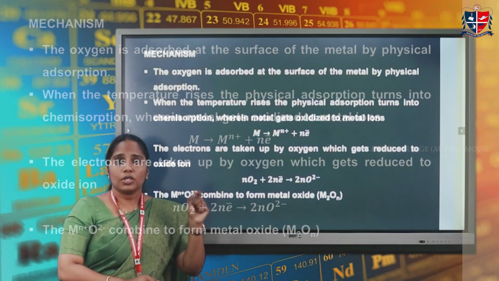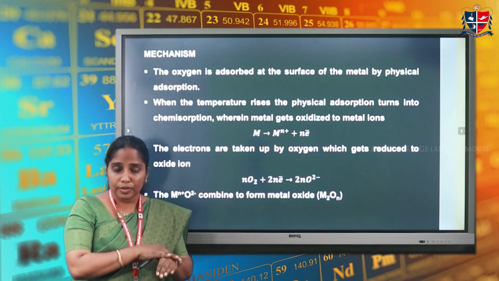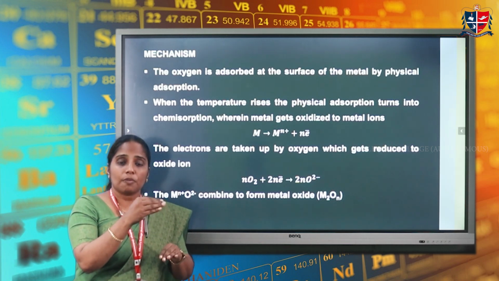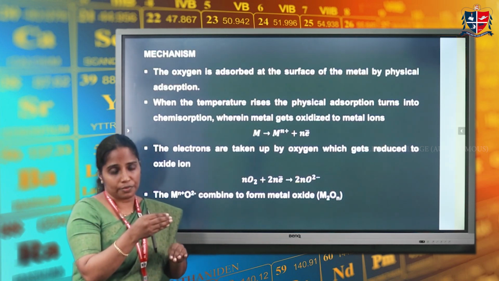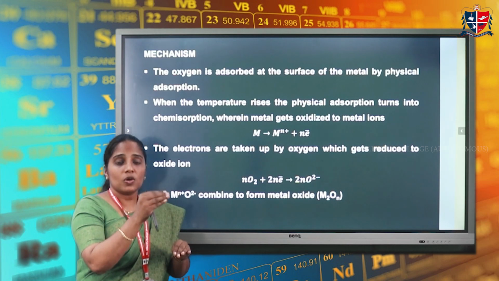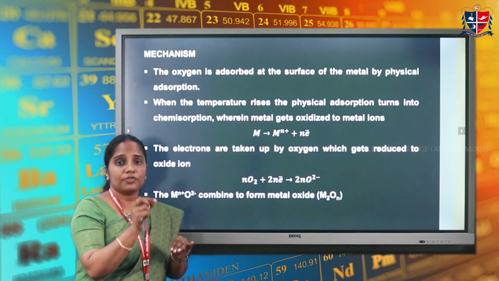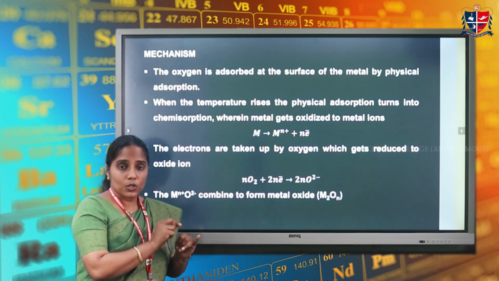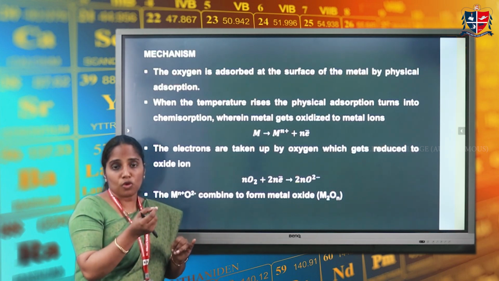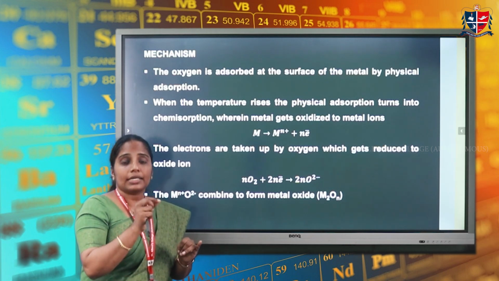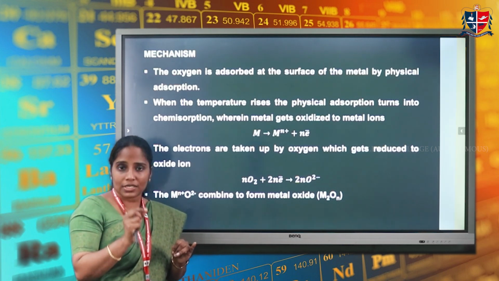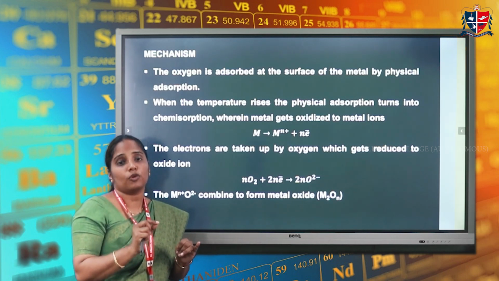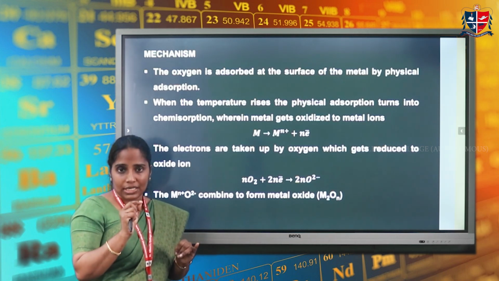The first step is that oxygen is adsorbed on the surface of the metal through physisorption. As the temperature is increased, this physisorption is converted into chemisorption. At the same time, the metal loses its electrons to the surroundings and forms metal ions. These electrons, formed as a result of oxidation of the metal, are taken up by oxygen and form oxide ions. The final step is that the oxide ions and metal ions combine to form the corresponding metal oxide.